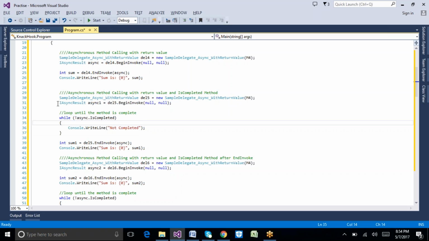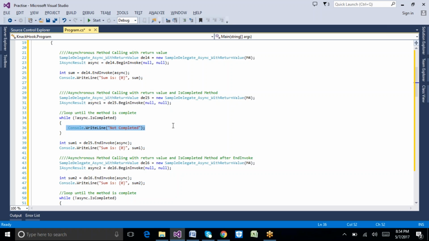Once it is complete, only then will it call that particular method. If it is not complete, it will just report that it is not completed. If we want to apply this kind of check in our program, then we need to use the asynchronous method with the return value.